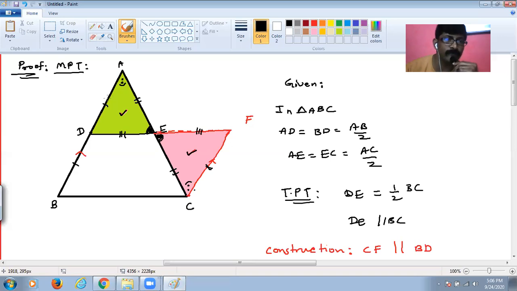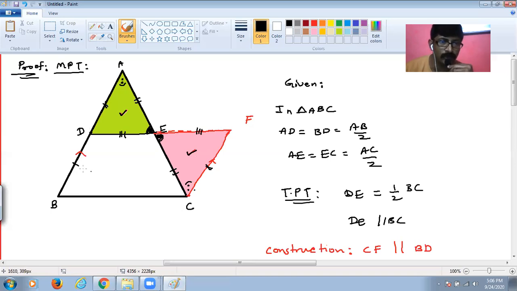Because corresponding parts of congruent triangles are congruent. But we know that AD is equal to BD and AD is equal to CF. So BD is equal to CF and BD is parallel to CF.